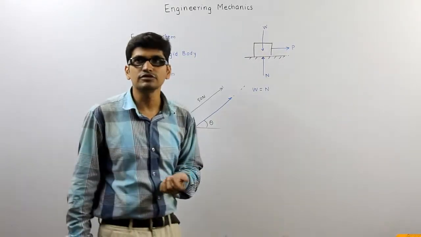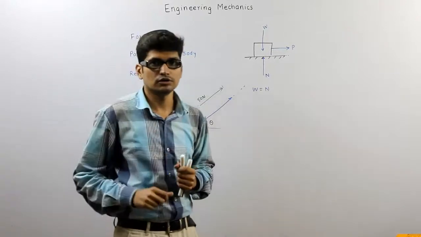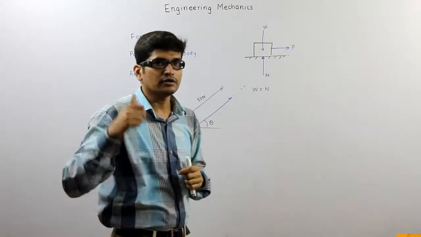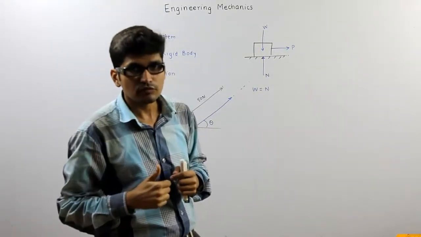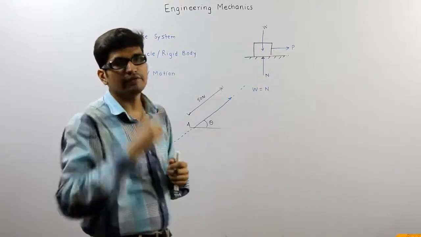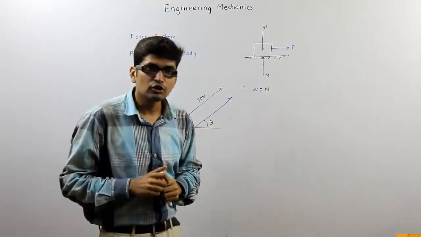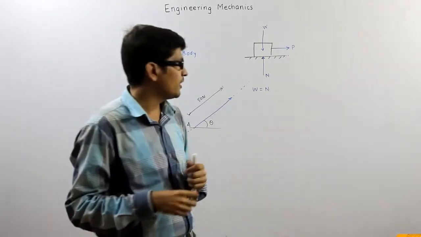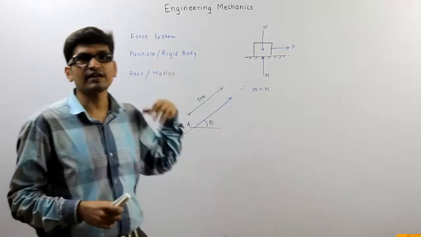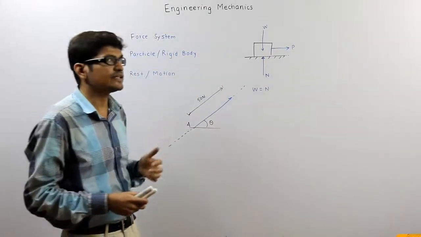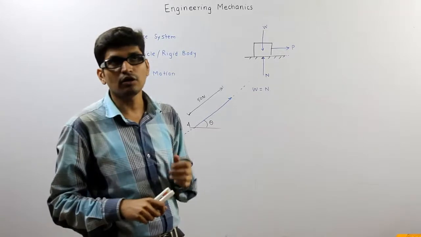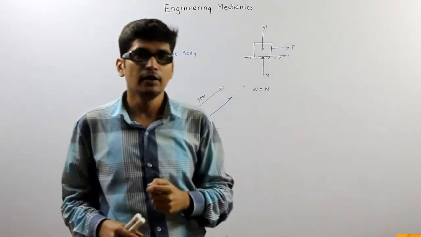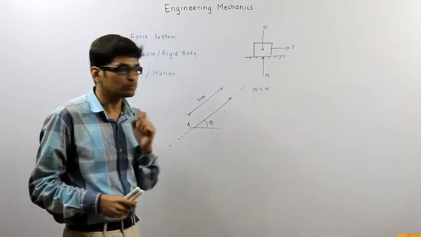For example, if you see a beam of a floor, the forces applied on the beam are the load from the upper floors, but the beam's shape remains the same every day. So that means it is a rigid body, not deforming under the action of load. But there is no body which is perfectly rigid. I can't say that beam is perfectly rigid, because there are some minute deformations which are not visible to the human eye, but there are still some micro deformations.